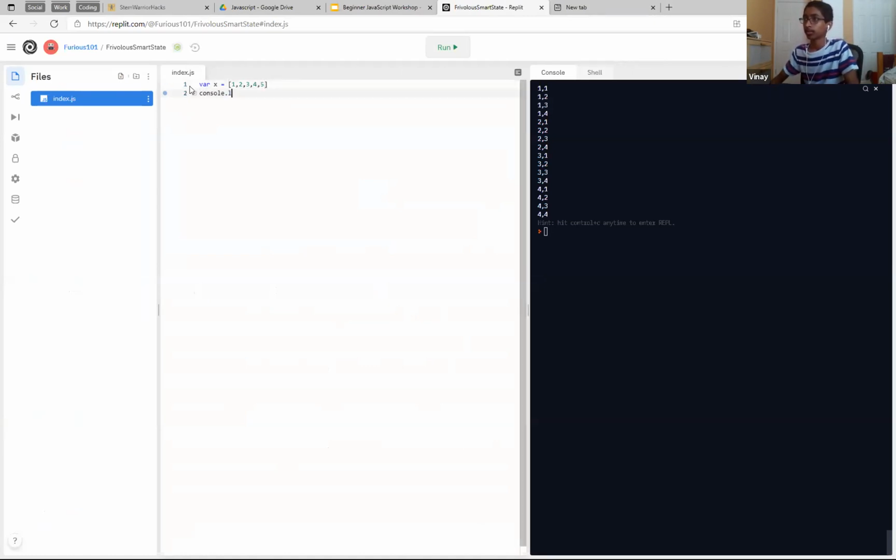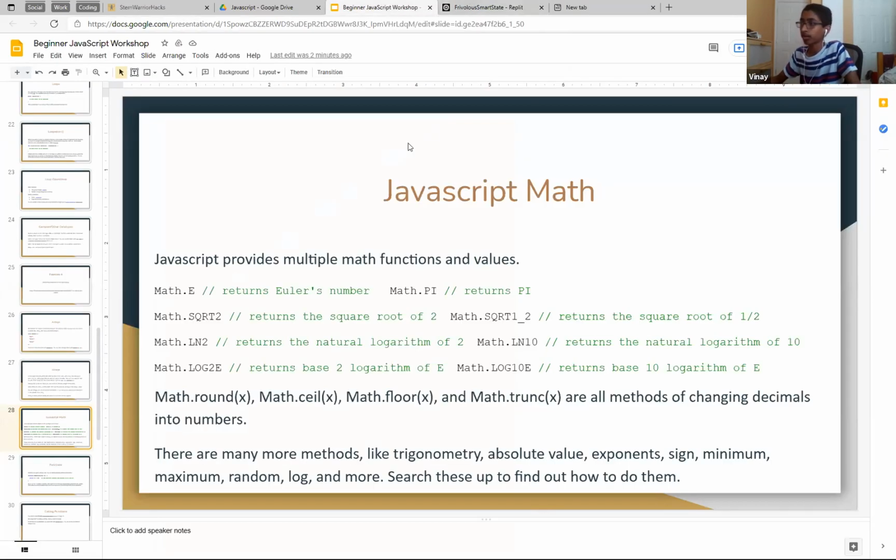Console.log. You don't need to put a semicolon. I've gotten used to JavaScript now, so I don't really put semicolons that much. So -1 will give you, oh, I actually thought it would. I guess I've been doing too many other languages. It doesn't actually work. In other languages it will go from the back sometimes, but not in JavaScript. Sorry. Regular indexing still works.